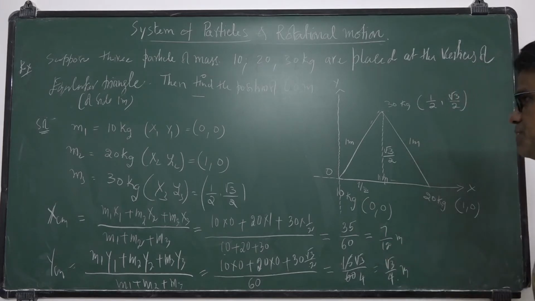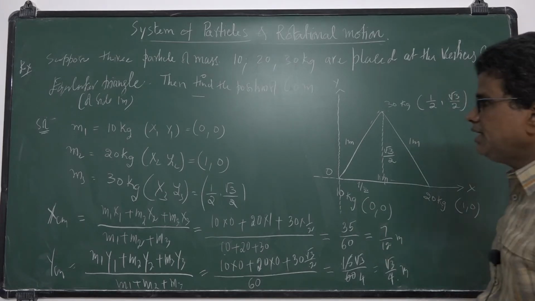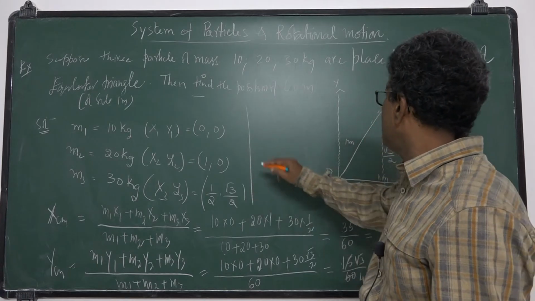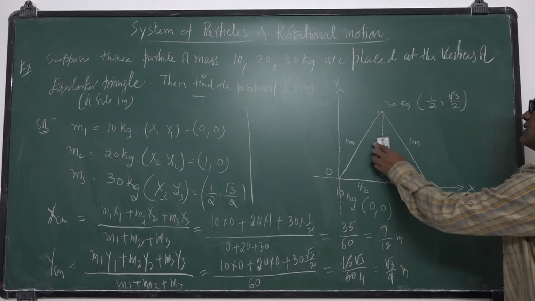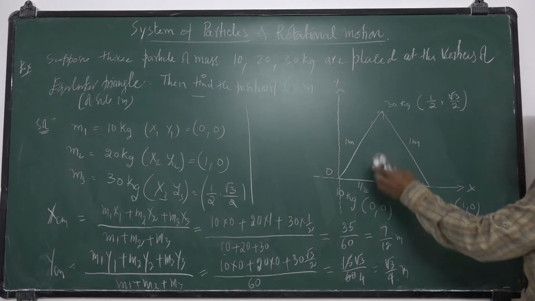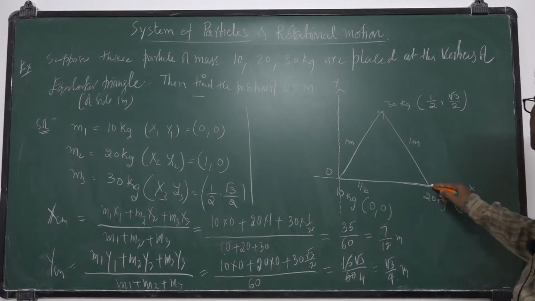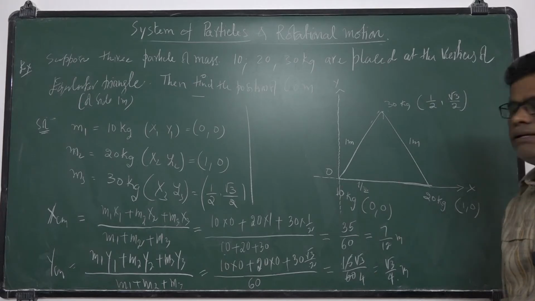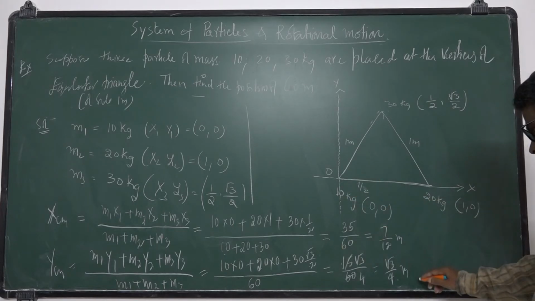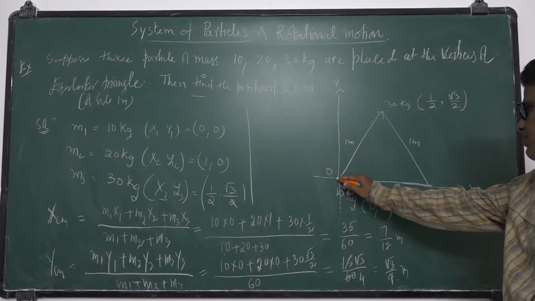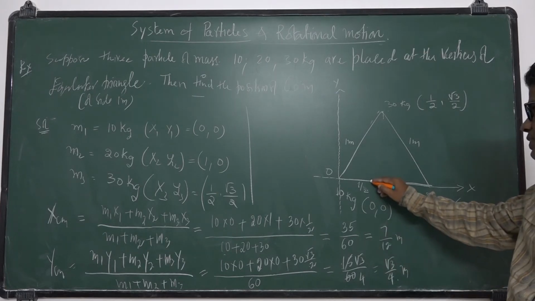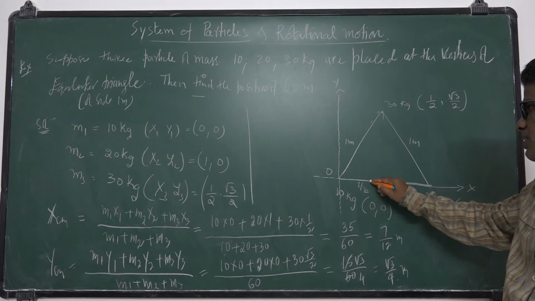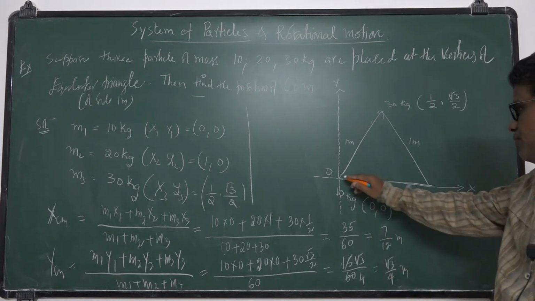So this is the position of the center of mass. Finally, XCM and YCM. For these three particles, where is the center of mass? XCM is 7 by 12 meters and YCM is root 3 by 4.